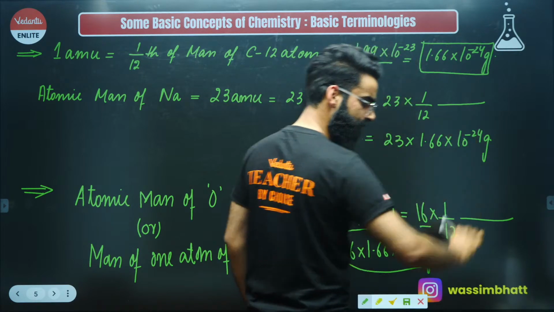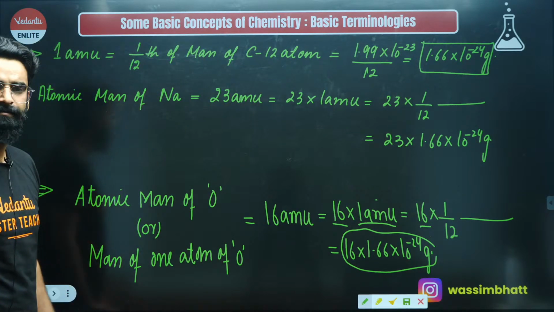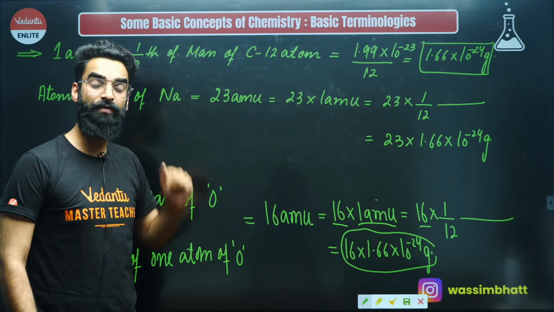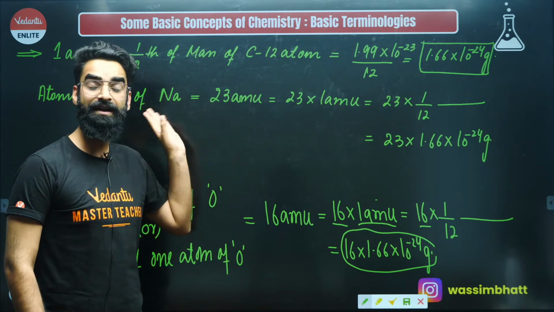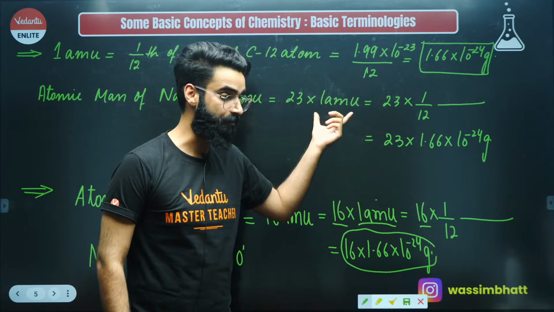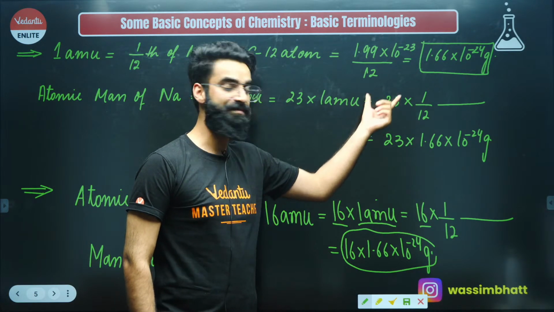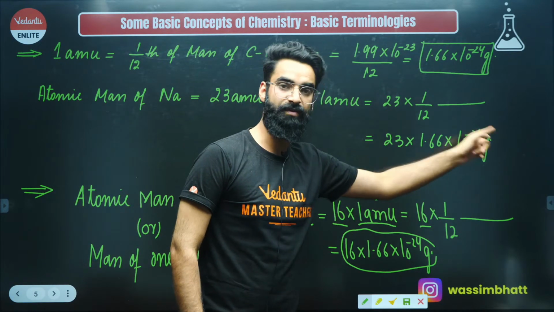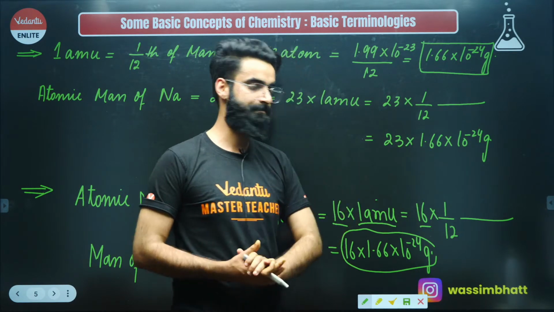As simple as that, right? So I think it's clear. Atomic mass of sodium means we are talking about the mass of one atom of sodium, which is exactly equal to 23 AMU. Or I can say it is 23 times heavier than 1 AMU. Or I can say it is 23 times heavier than 1/12 of the mass of a carbon-12 atom. Or I can say this is the mass of one sodium atom in grams, right?